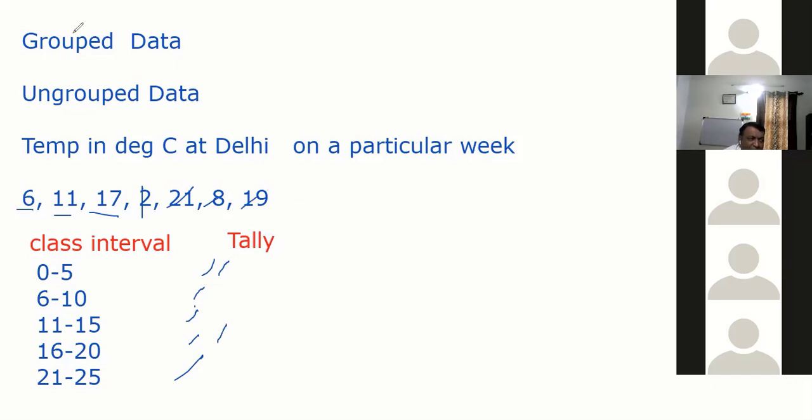Now, from the tally, I can make a frequency, means how much is what. So, I know in between 0 to 5, how many tallies we have? 2. Two are for 0 to 5. 6 to 10 is 1. 11 to 15 is 1. 16 to 20 is 2. 21 to 25 is 1. Correct? I just counted this.